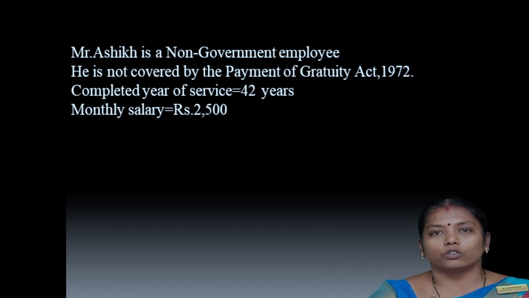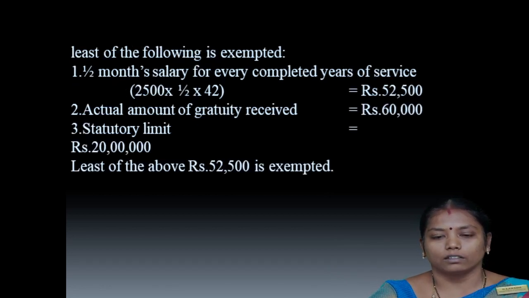Monthly salary is rupees 2,500. So the first rule is half a month salary for every completed year of service. Here 2,500 is the monthly salary, half month salary, that into 42 means the salary will be coming 52,500.